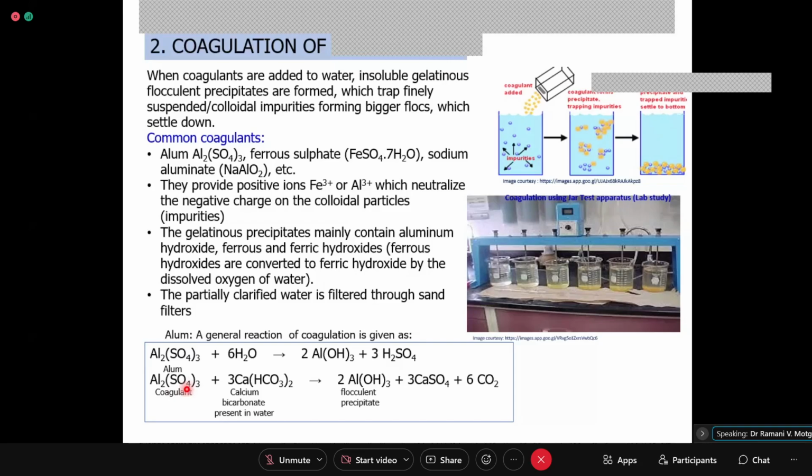So if you use alum in alkaline water, then it is fine. If the water is not alkaline, then you can use a combination of alum and aluminum hydroxide. That we will see again.